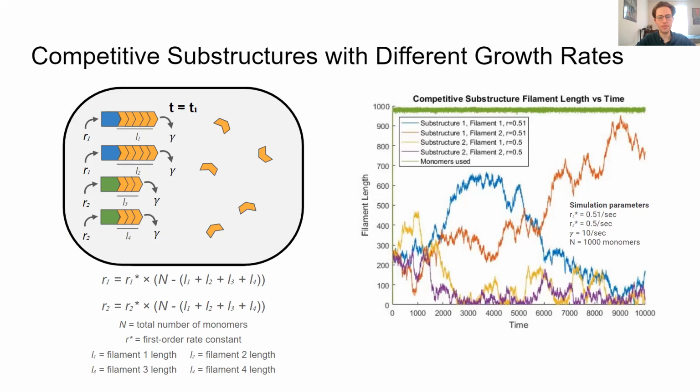Now, when looking at the trajectory graph, once again, we see that the total number of monomers used is steady at near the total number of monomers available in the pool, but it doesn't, again, quite reach the total number, or else the rates of decay or rates of disassembly would be so high that the filaments would lose monomers again. When looking at the filaments with lower rates of growth, those being the ones in yellow and purple, it's pretty clear that they tend to stay near the bottom in terms of filament length, being very short and not being able to reach the same measures as the filaments of longer length, those being in orange and blue, which have the higher rate of growth, which we would expect to see.